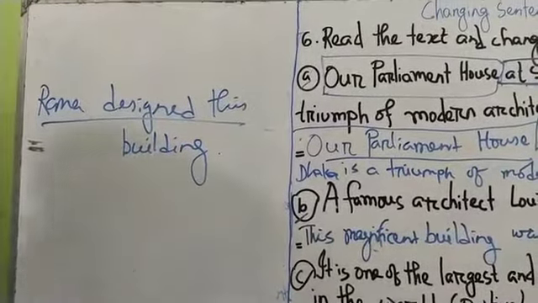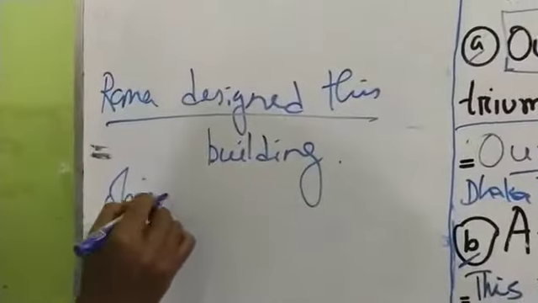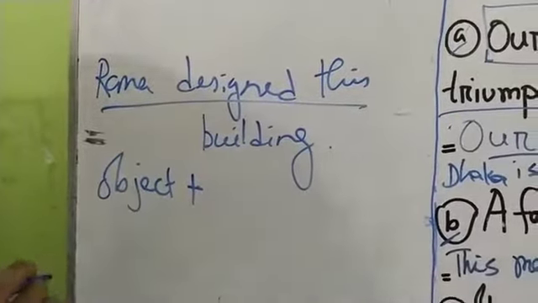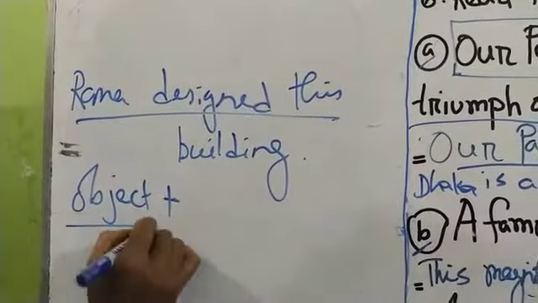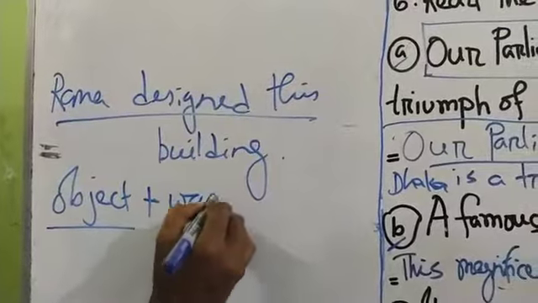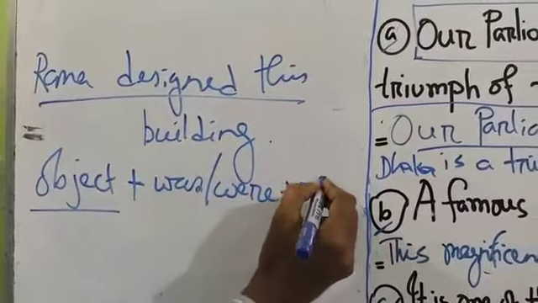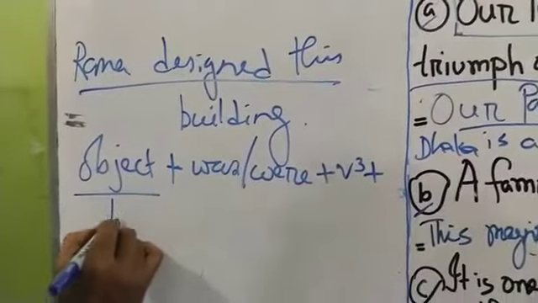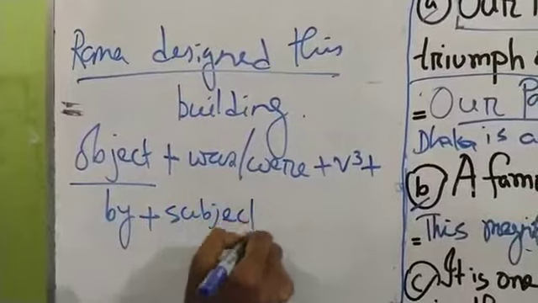This is past indefinite tense, and you know the structure of the passive mode of past indefinite tense. What? Object, was, V3, by, and then subject.